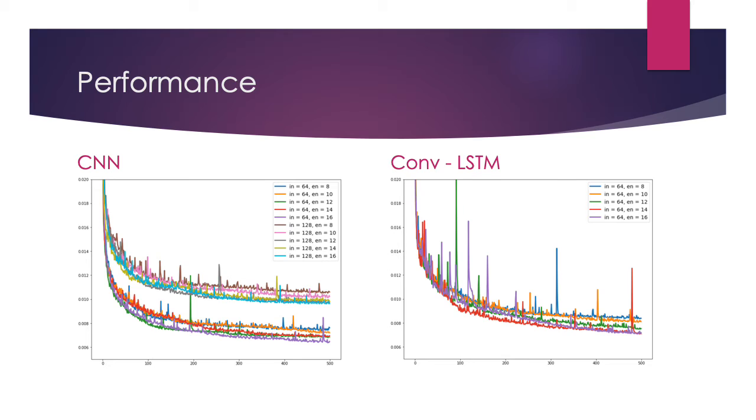Looking at the performance, shown here is the training loss for these two different network architectures. I also played around with different sizes of input and different sizes of the encoded vector. Those varied mostly in ways that you would expect, but for the most part, it didn't have any drastic effects on performance of the model. So from here out, I'll show some of the results of the outputs and the visualization from just one of those purely convolutional models.